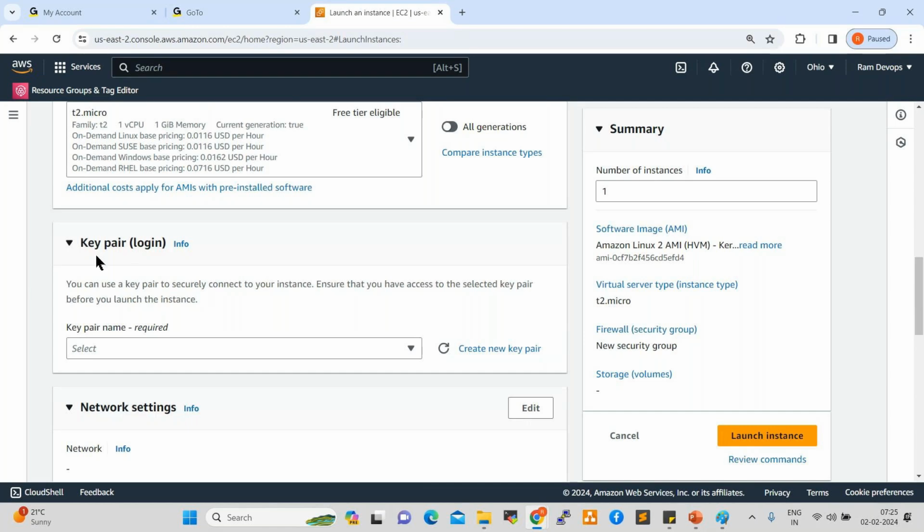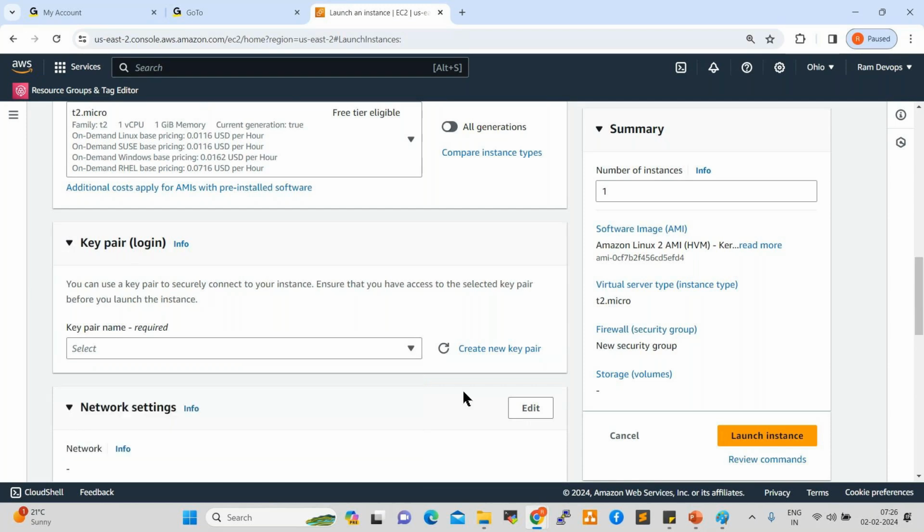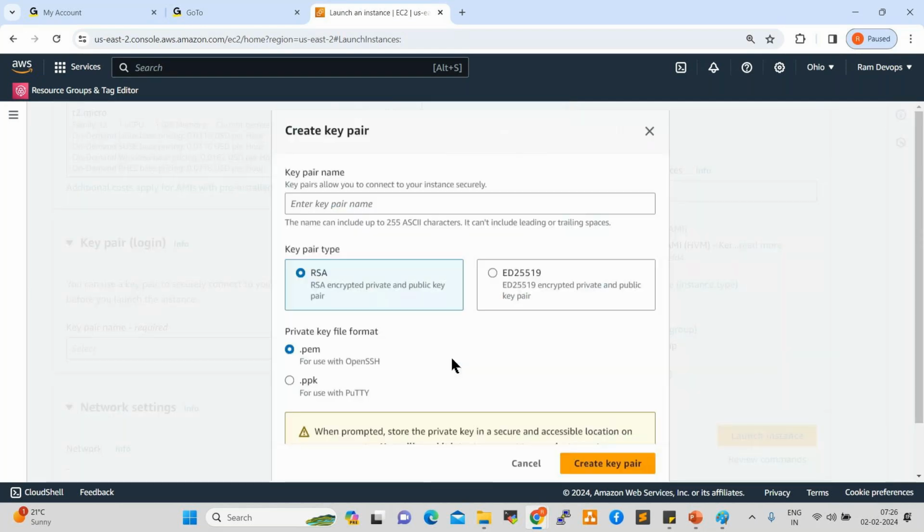One key is required. Here some key pairs are already generated. See here, these are all key pairs of different batches. Now I want to generate a new key pair. If you want to generate a new key pair, click on create new key pair. Key pair name, I can give DevOps batch 83. Our batch number is 83.